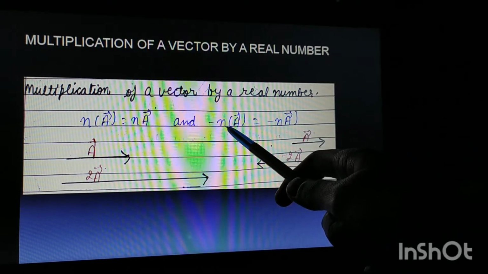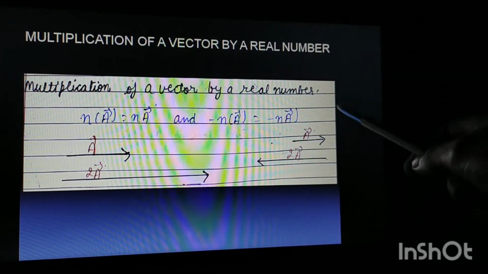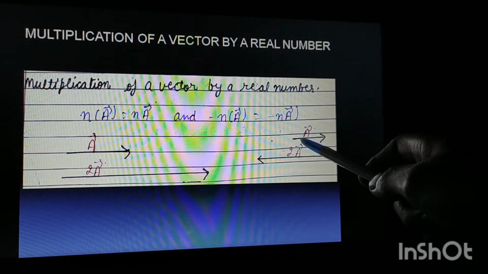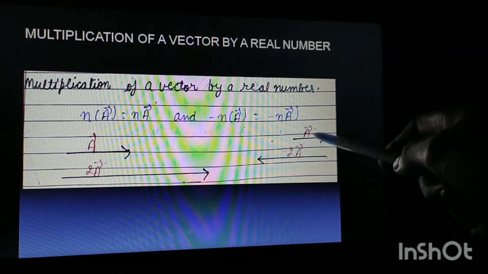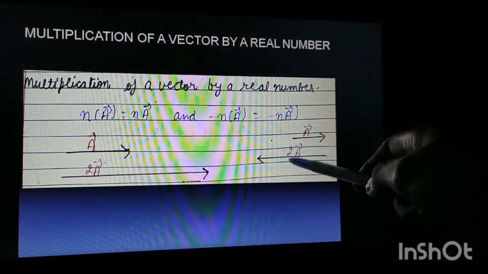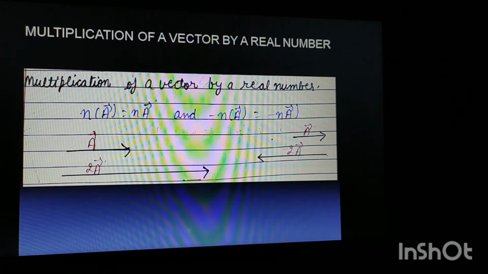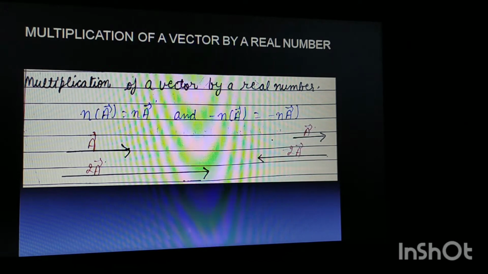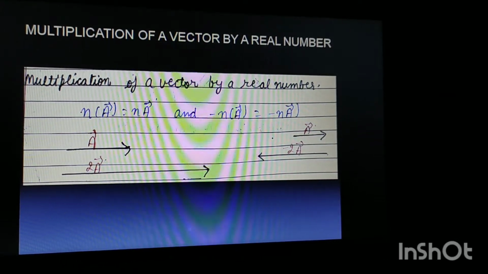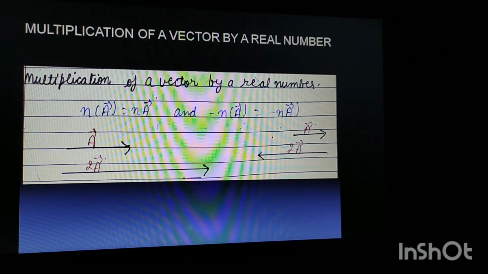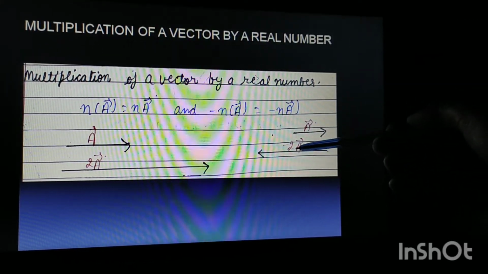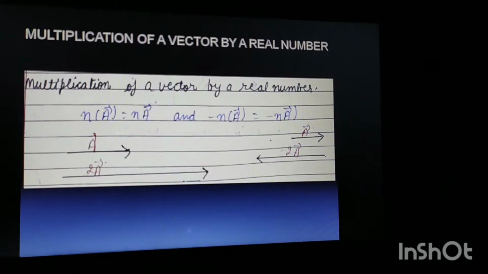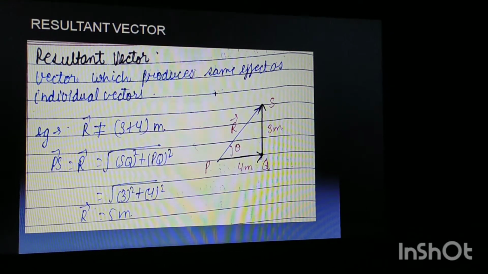Here a negative number is multiplied to the vector. What will happen? The magnitude will increase, but in the opposite direction. As you can see, earlier we had vector a, its magnitude was positive, but now we have multiplied it with -2. So the magnitude will again increase by double, it will become twice of what the vector was initially, that was a, but due to this negative sign it will increase in the opposite direction. Okay, so now let us discuss what is resultant.